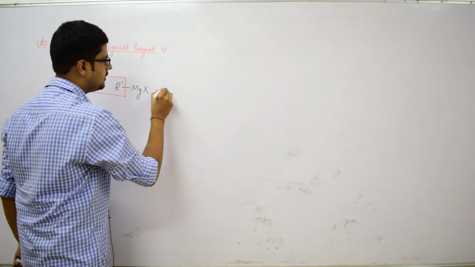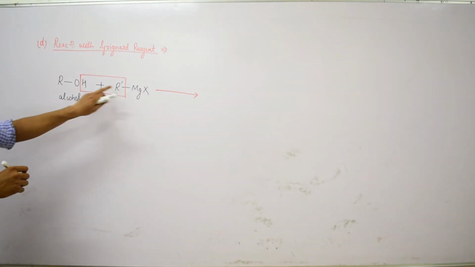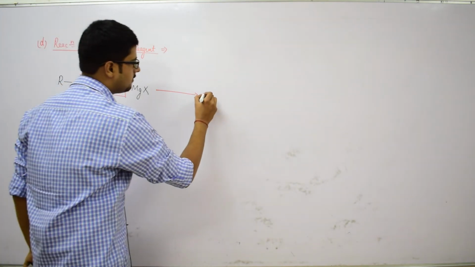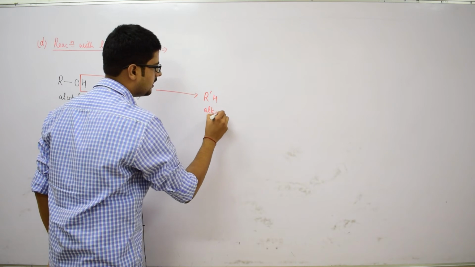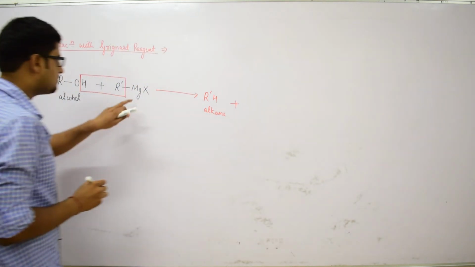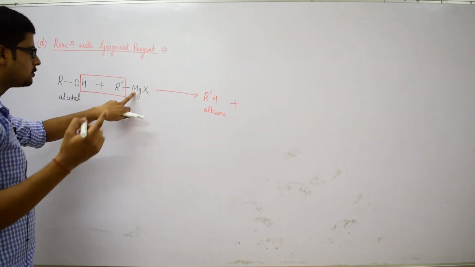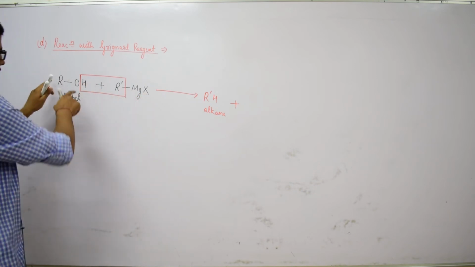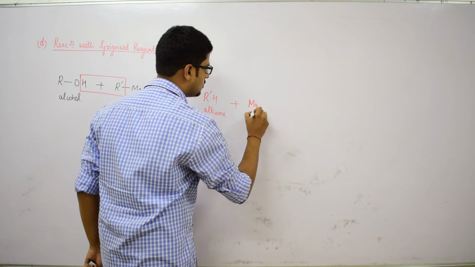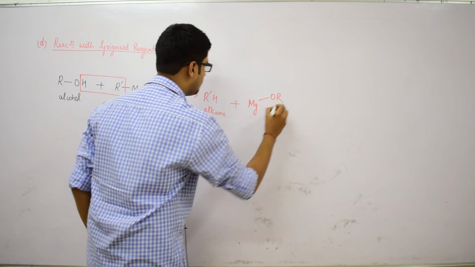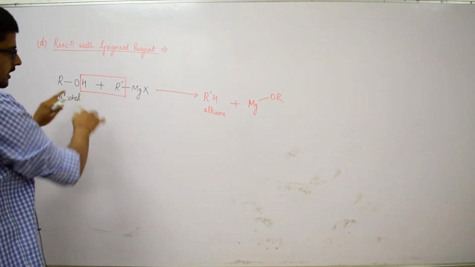So, let us see what will be the product. This R dash H is eliminated, and it is an alkane, an alkane is formed, and this magnesium atom is connected to two groups, that is the X group and this alkoxy group. So, magnesium atom is linked to alkoxy group, that is OR group, and the halogen group.